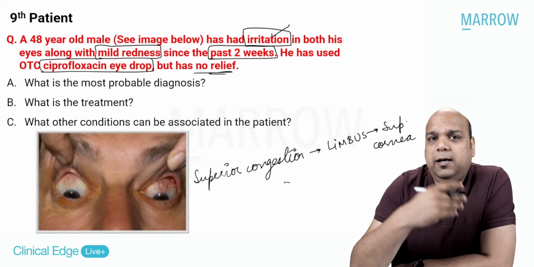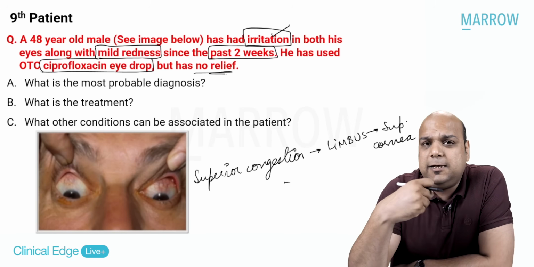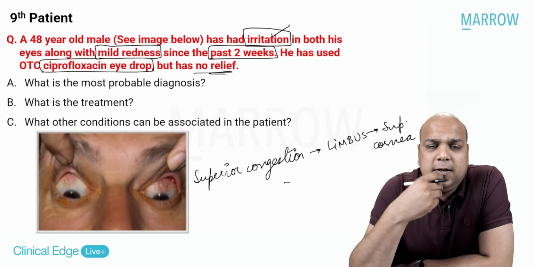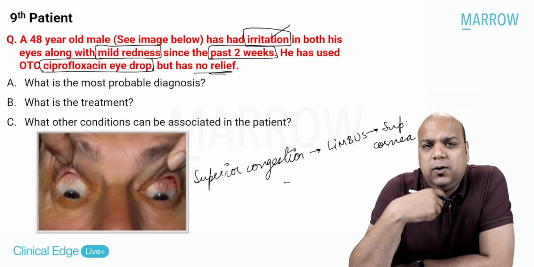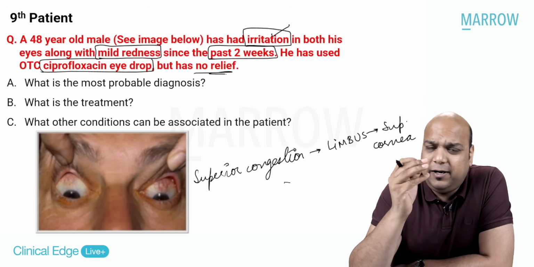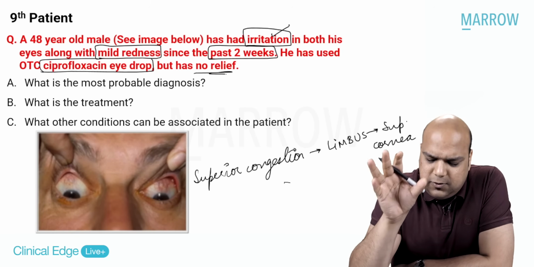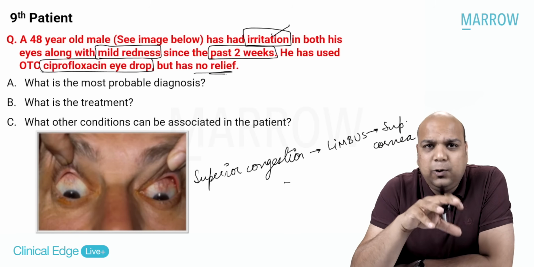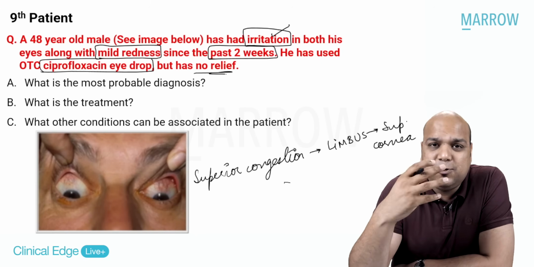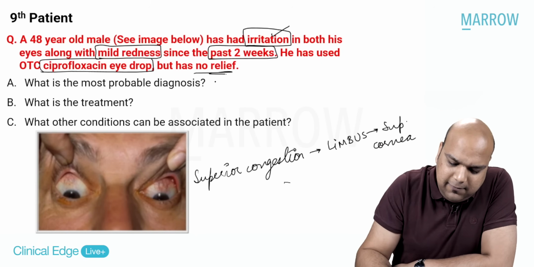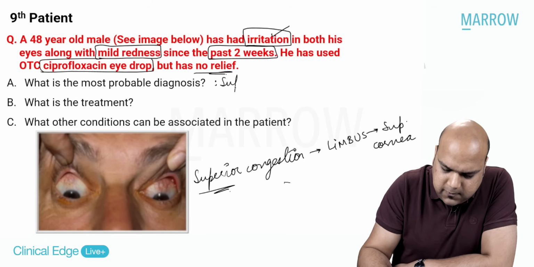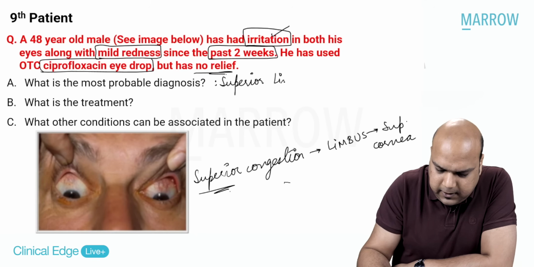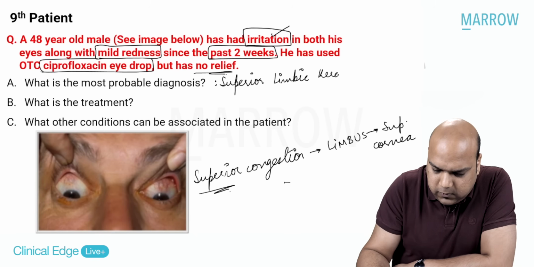Now, this is some of the rare things. You have seen all the conjunctivitises. They should have discharge. They should have watering. Nothing is there. You have seen episcleritis. You have seen scleritis. Not there. It does not cause irritation. You have seen angle closure glaucoma, different anterior uveitis, keratitis. All those things you have seen. So this makes you think out of the box, out of the normal differential diagnosis that you usually think. Okay. So this, I will say, because it is present superiorly only, is a case of superior limbic keratoconjunctivitis.